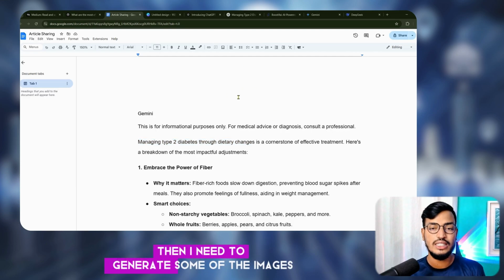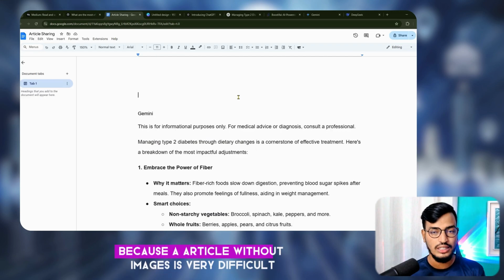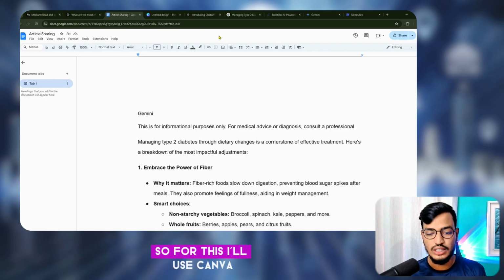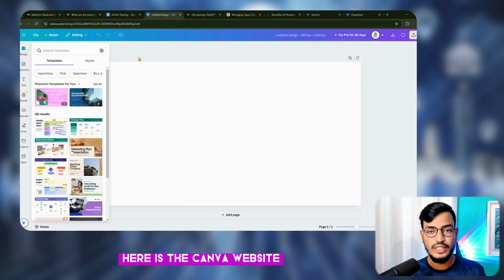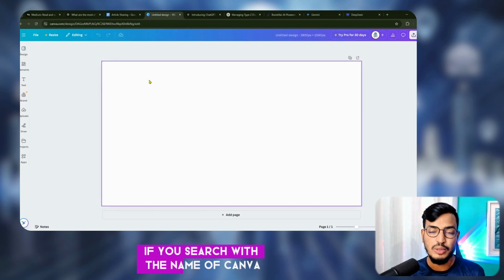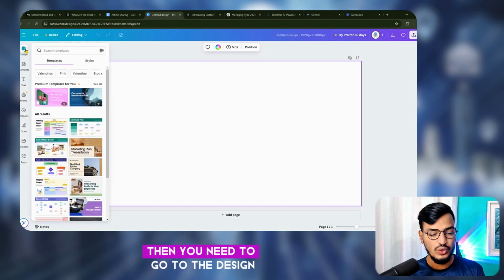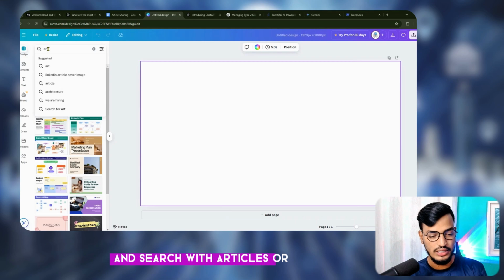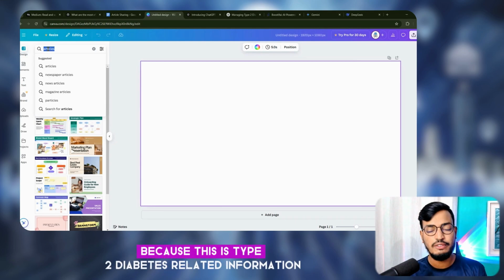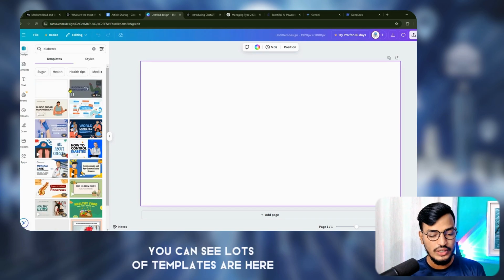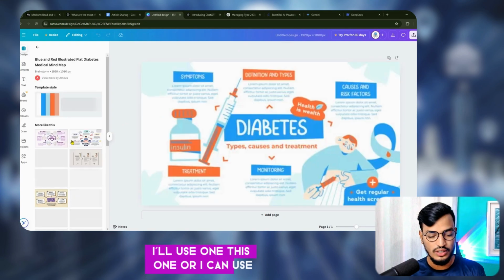Then I need to generate some images because an article without images is very difficult and will not rank higher on Google. So for this, I'll use Canva. Here is the Canva website. You can find it from Google if you search for Canva. Okay, after going to Canva, you need to go to design and search for articles, or because this is type 2 diabetes related information, I'll type here diabetes. You can see lots of templates are here. I'll use this one, or I can use this.